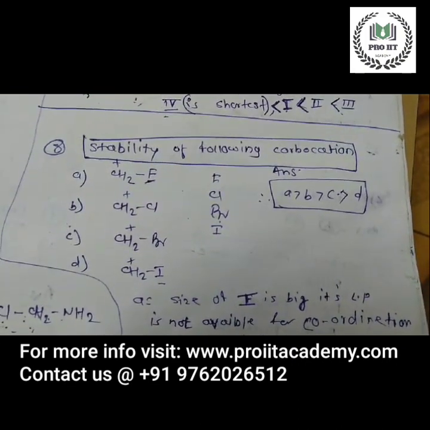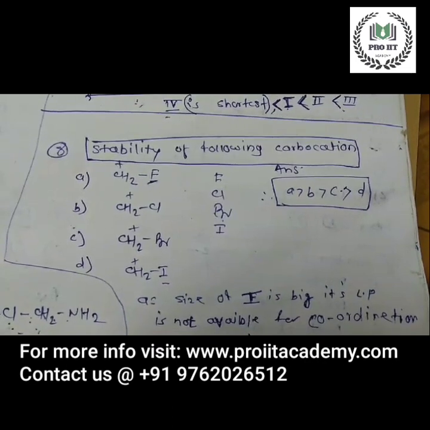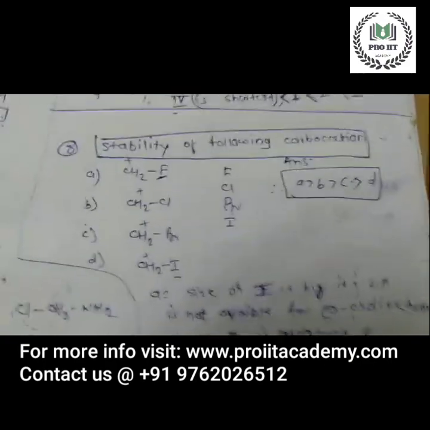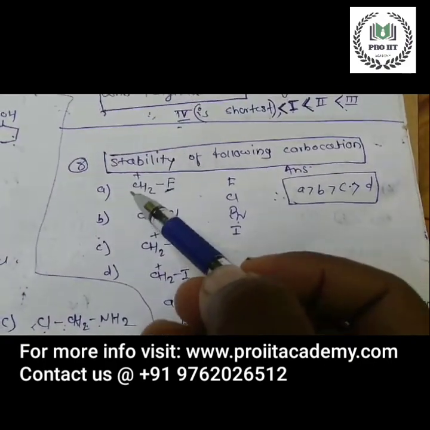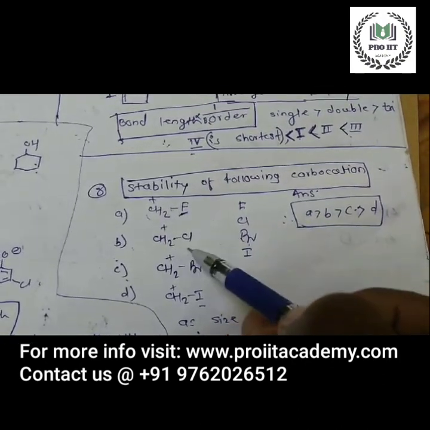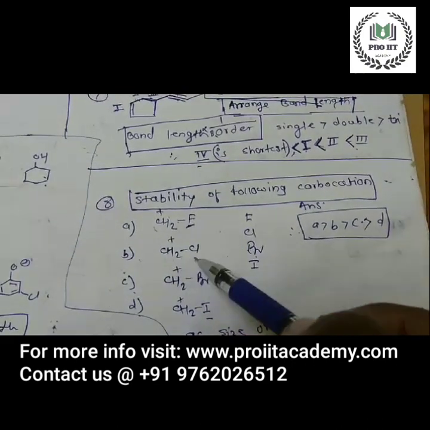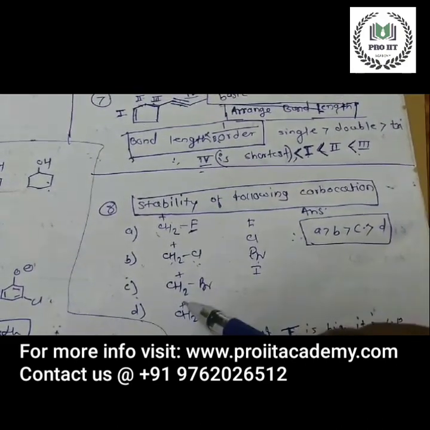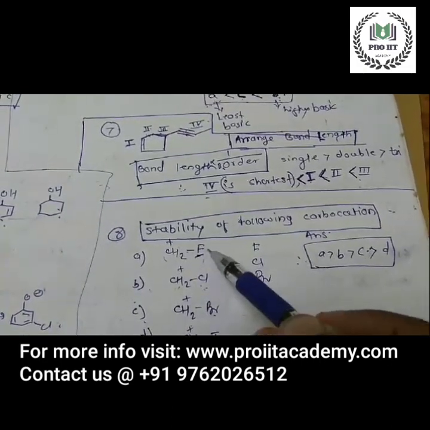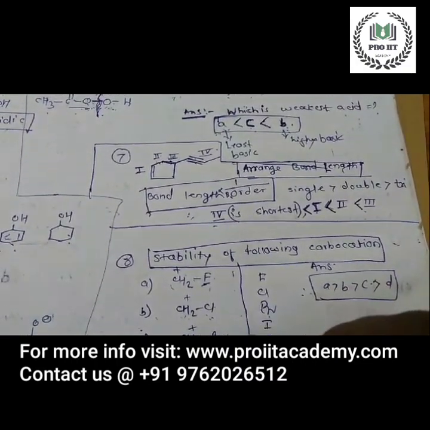Okay, this is the question: stability of the following carbocations. We have to arrange the carbocation stability. Look at options A, B, C and D: CH2F with a positive charge on carbon, then chlorine, bromine, and iodine. These are all carbocations with halogens: fluorine, chlorine, bromine, and iodine.